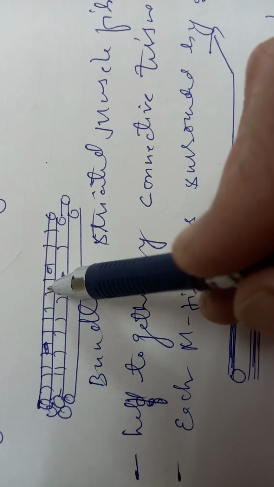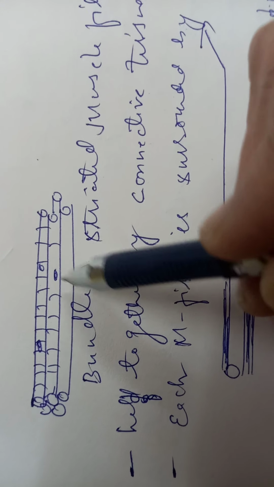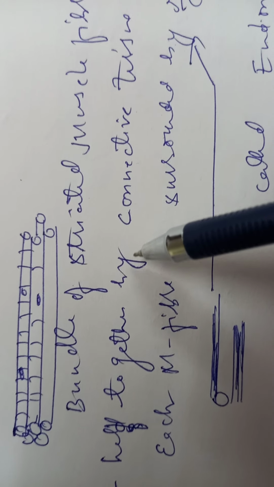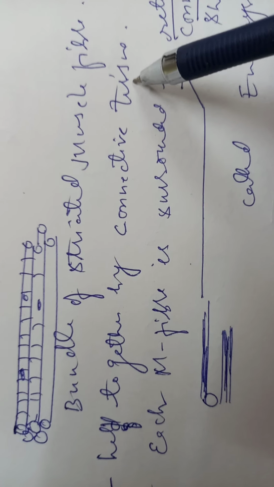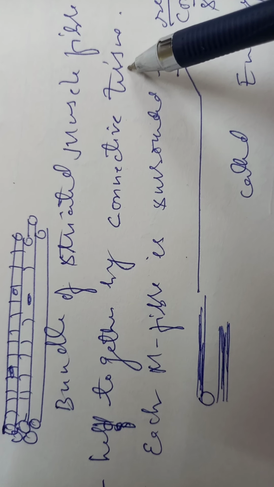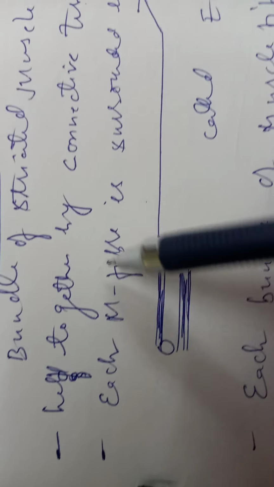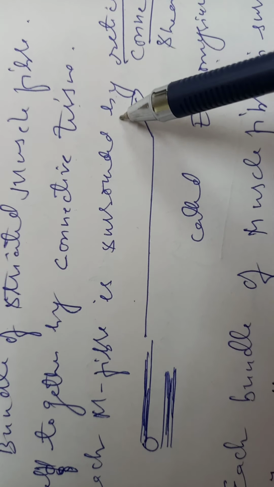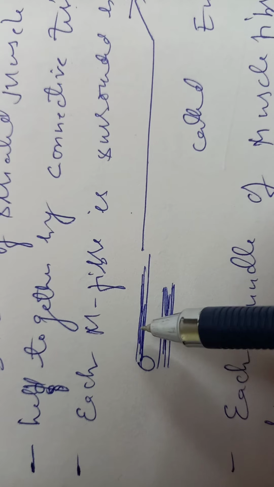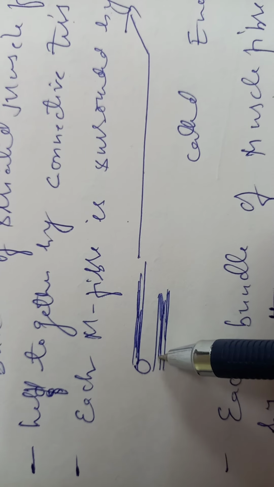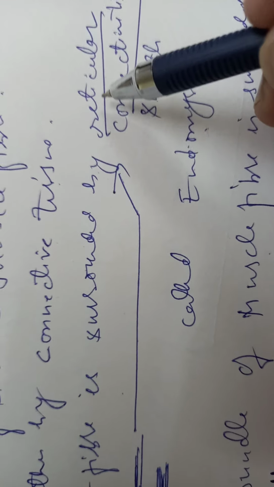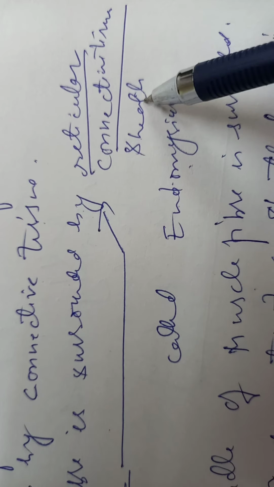The bundle of striated muscle fibers is held together, meaning each muscle fiber is connected to the others with the help of connective tissue. So there is something connecting them, for example like the bricks of a wall. Now each muscle fiber, this one, this one, each of them is surrounded on the outside by this dark membrane or layer, and we call this the reticular connective tissue sheath.